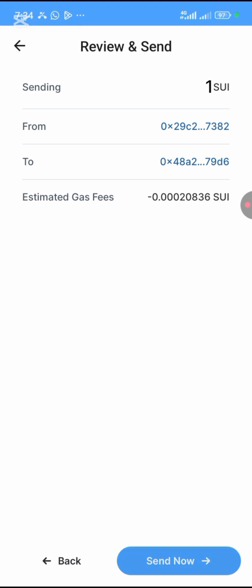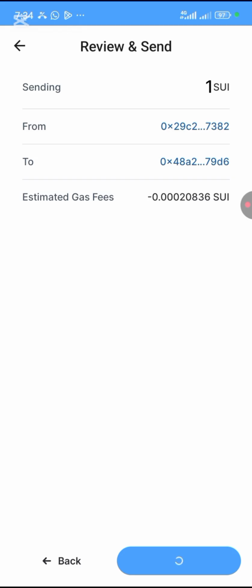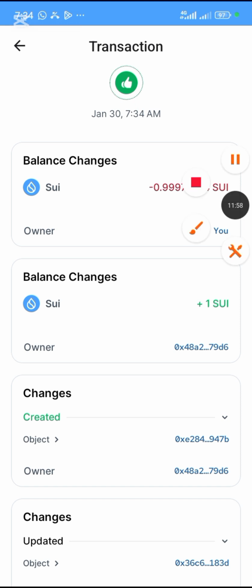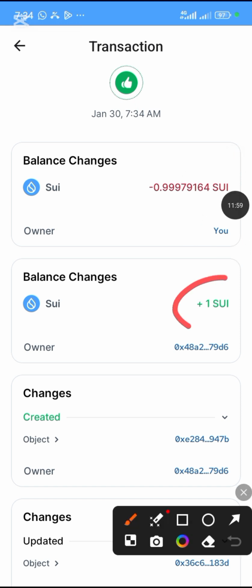Click on send now. Put in your password. So I have sent 1 SU to that wallet address that I copied, okay?